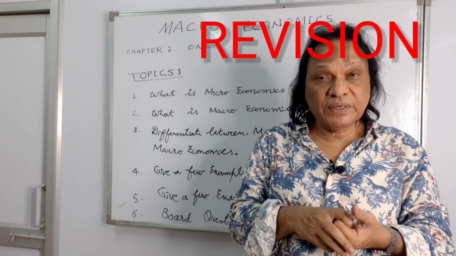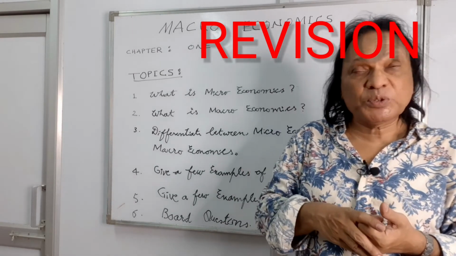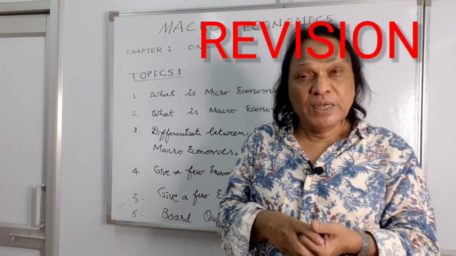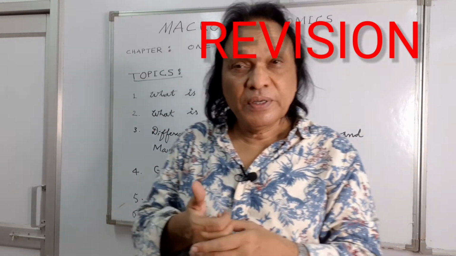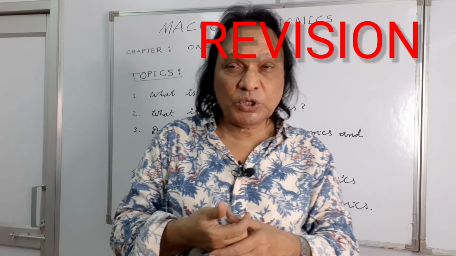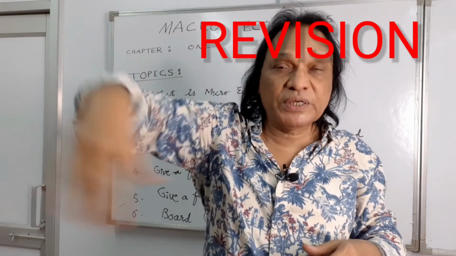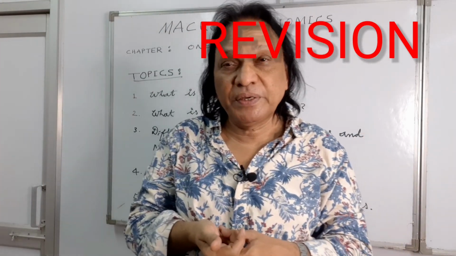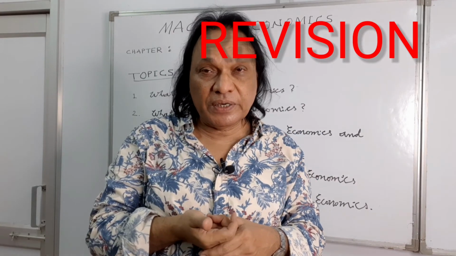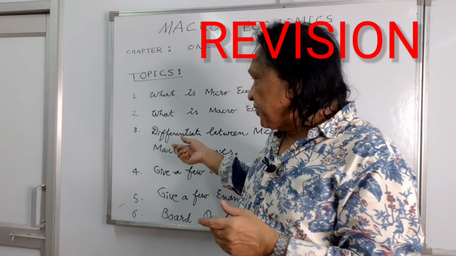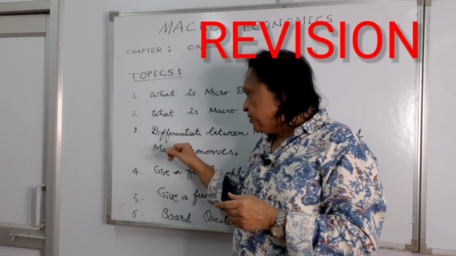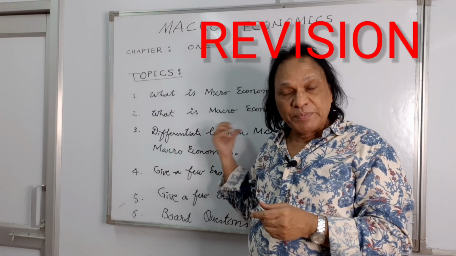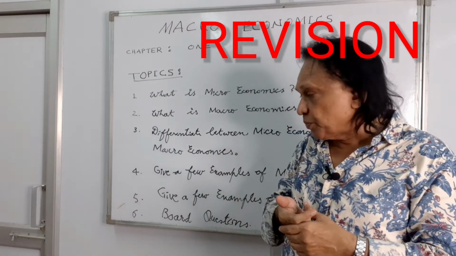The fourth point, microeconomics mostly deals with the allocation of resources. Macroeconomics deals with the aggregates of the economic system. It deals with the growth of the resources, how we can grow the economy, how we can grow the GDP, GNP, NNP, national income. And please write some examples. In microeconomics, demand of a consumer, supply of a firm. In macroeconomics, aggregate demand and aggregate supply.